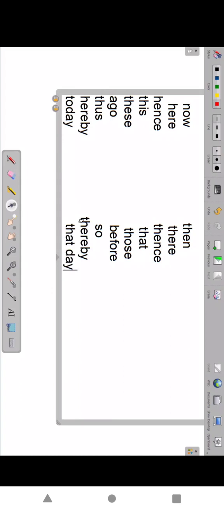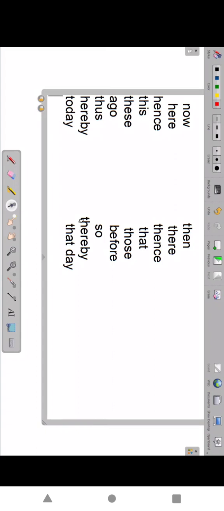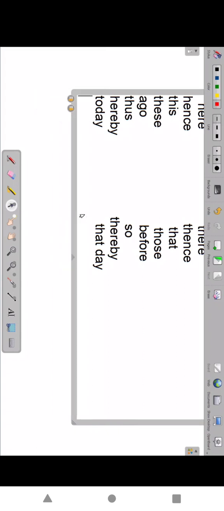These changes will take place when the reporting verb is in the past, said or said to. So we have to follow all this. Today changes to that day. Tonight changes to that night. This rule is for all, even anything.